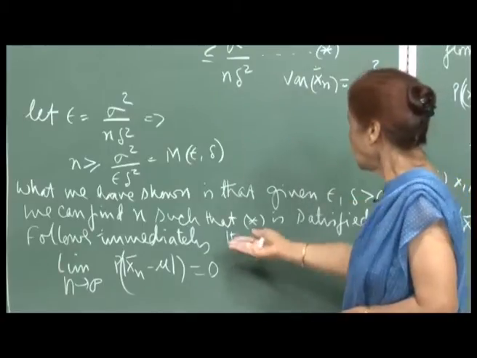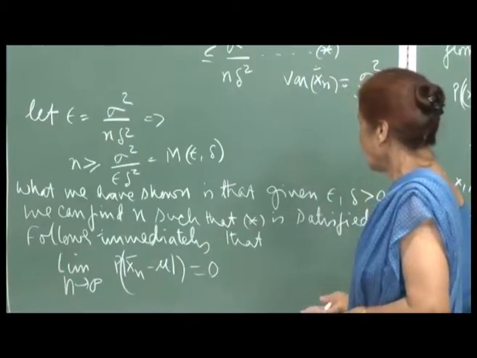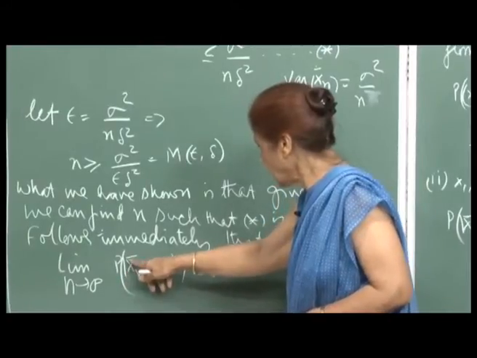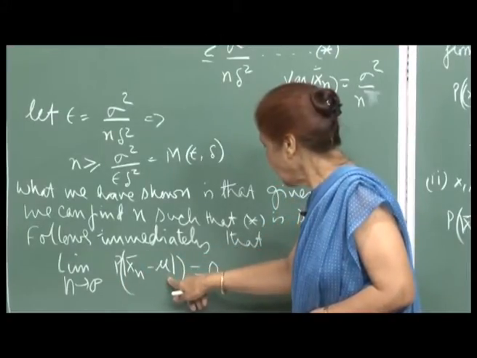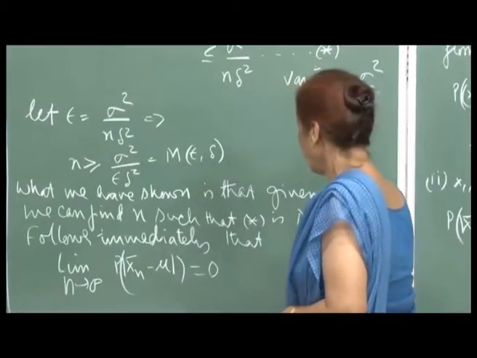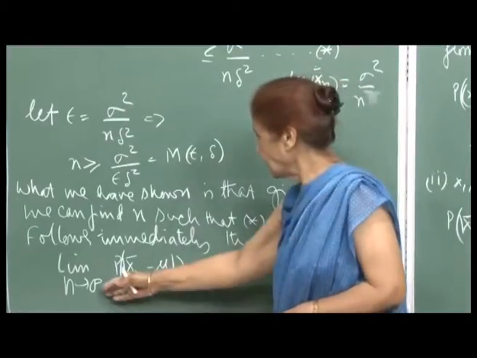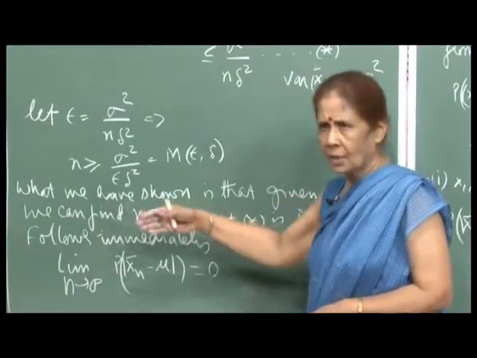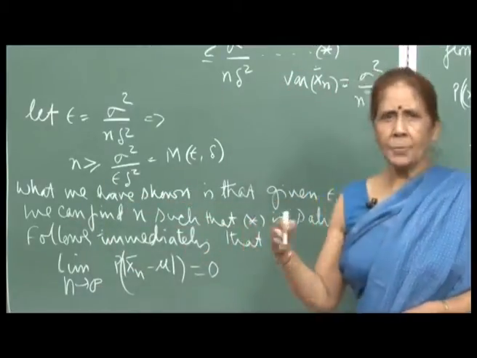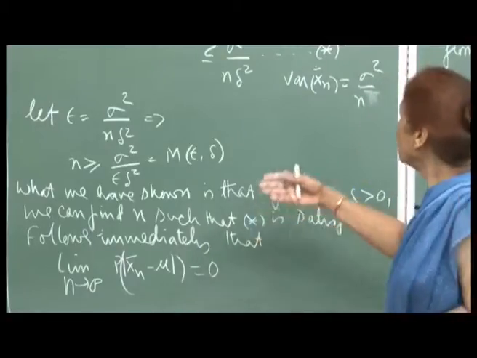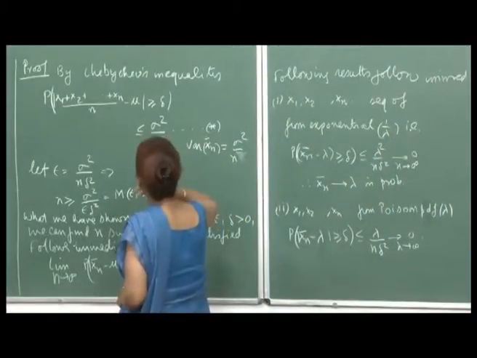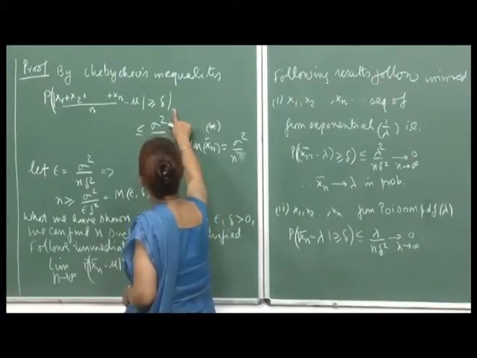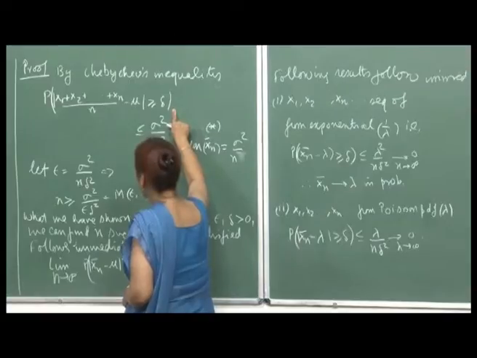Therefore, it follows immediately that the limit of the probability of x n bar minus mu in absolute value being greater than or equal to delta goes to 0 as n goes to infinity, because as n becomes larger and larger, I can choose epsilon smaller and smaller.